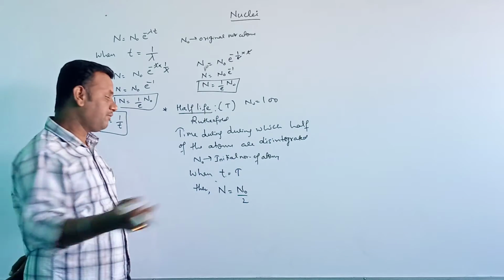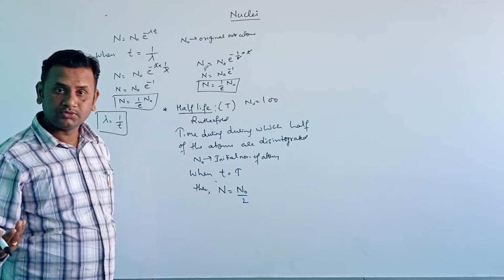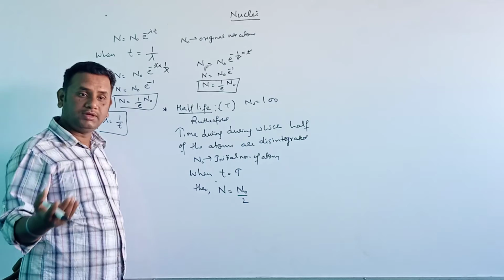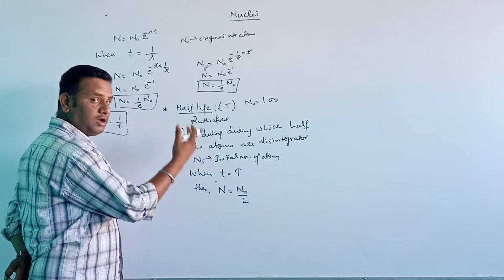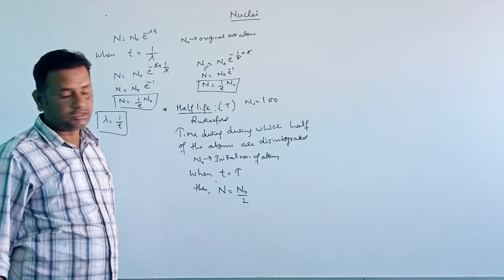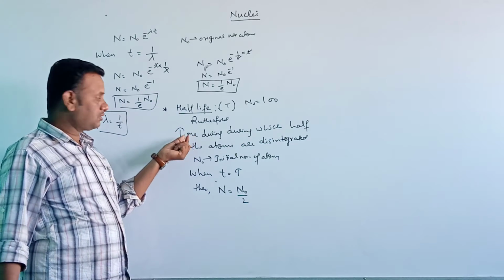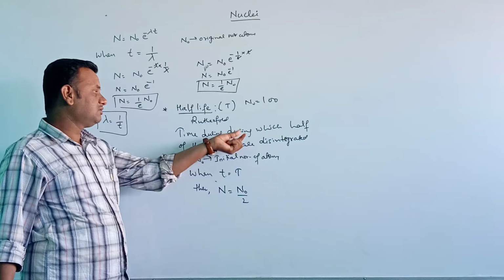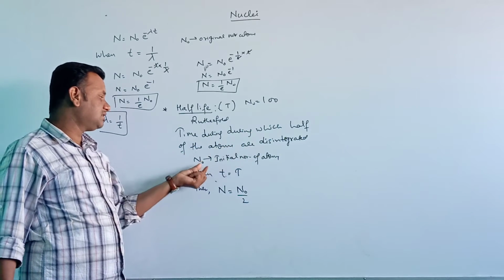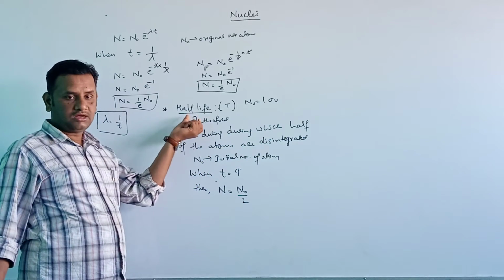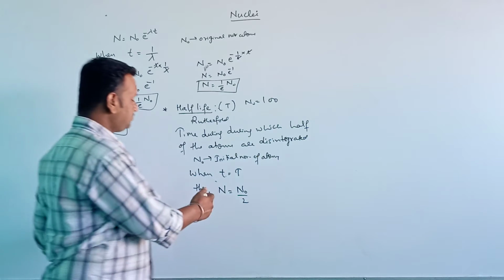For the next half-life again it will be 25. For the next it will be again half, that is 12.5, like this. So that is what the half-life is called. The time during which half of the atoms are disintegrated is called the half-life.